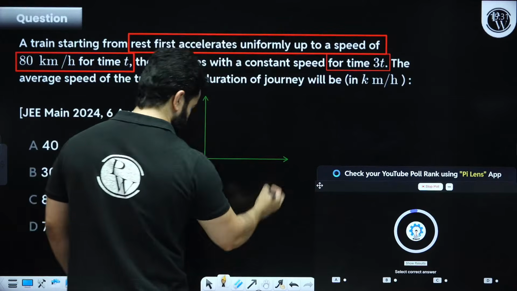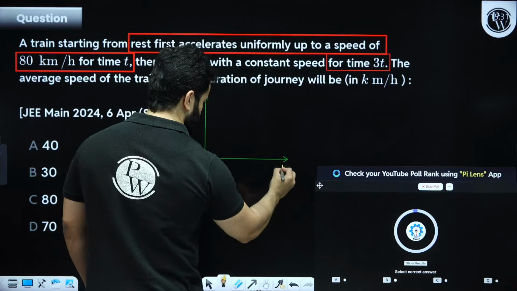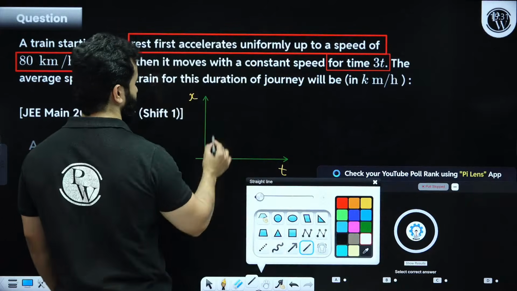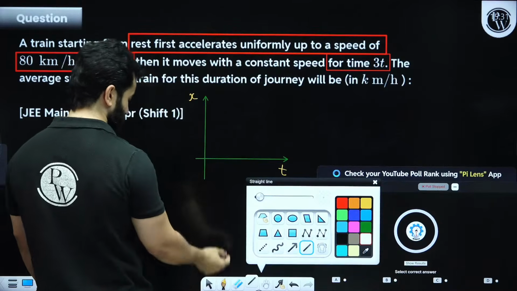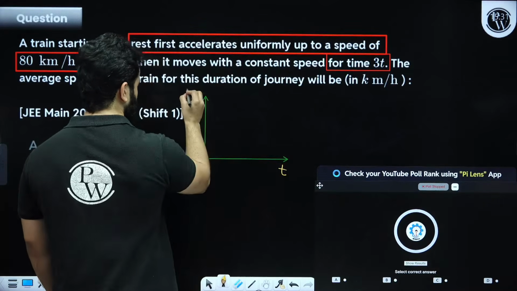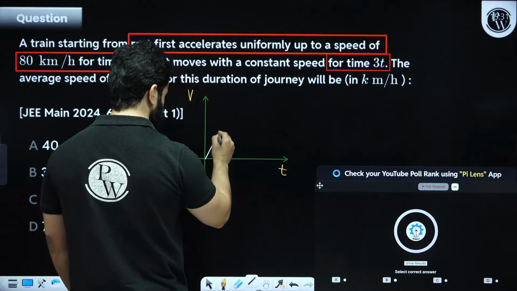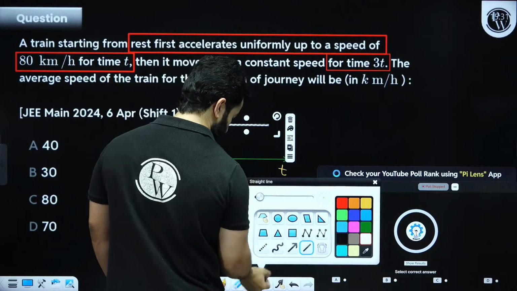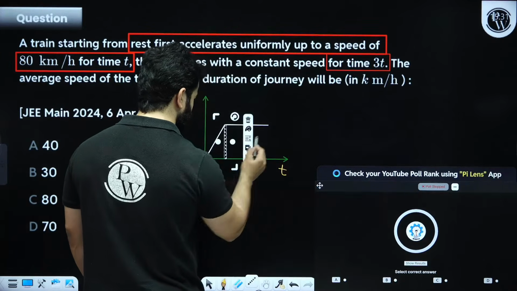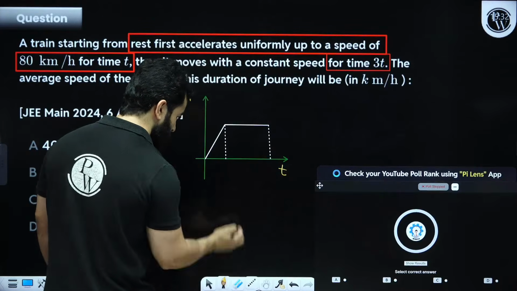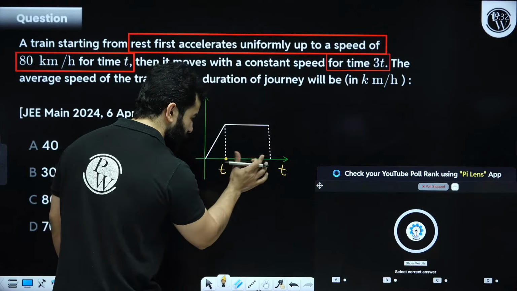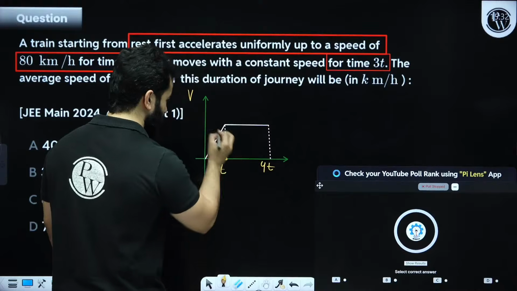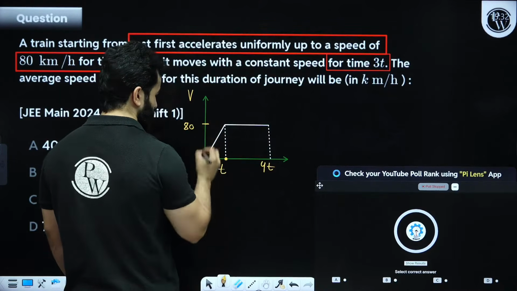Let's suppose this is a displacement time graph, right? So body is accelerating. It first accelerates. Sorry, so let's write velocity time graph. So it first accelerates up to a speed 80 and then it moves with a constant speed, right? So this is time t and this duration is 3t, that means this will become 4t, and this is 80 kilometer per hour, right?